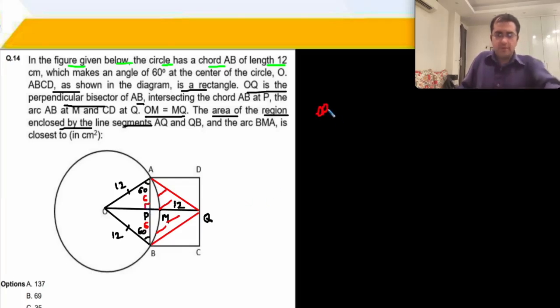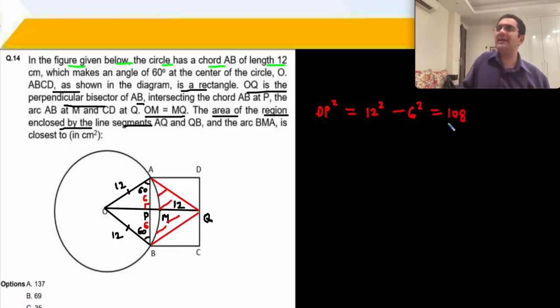OP square is equal to 12 square minus 6 square. That's 144 minus 36. That's 108. 108 is 9 into 12. 9 into 12 is 4 into 3. So I get the length of OP as 3 into 2, 6 root 3.